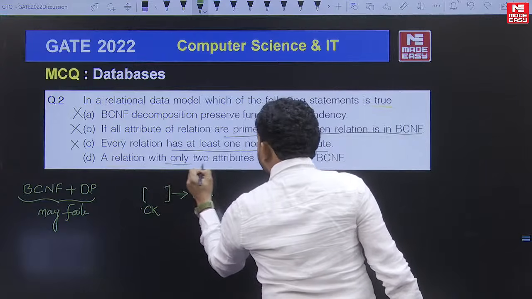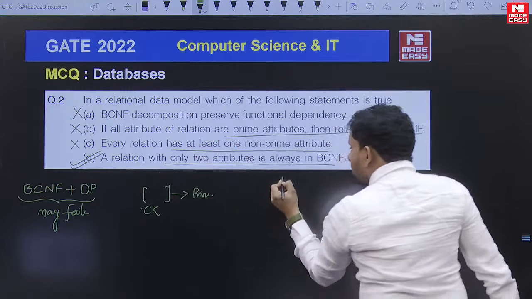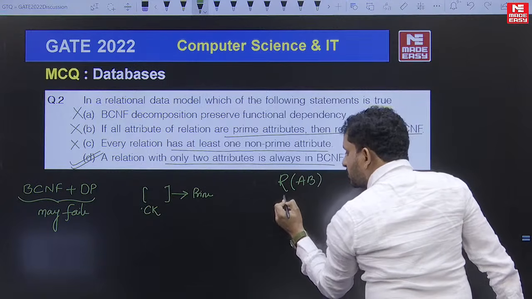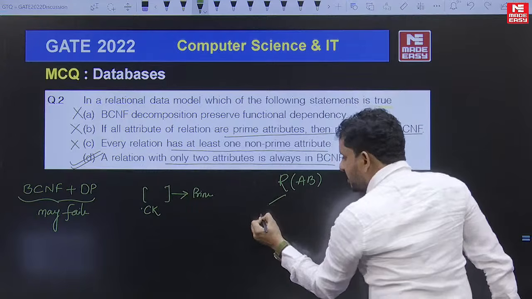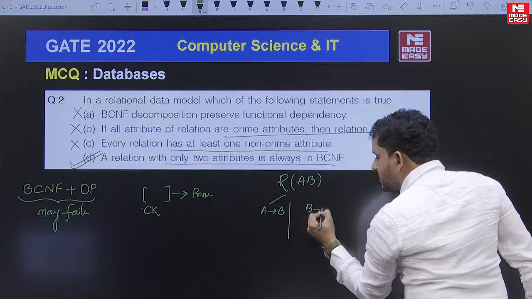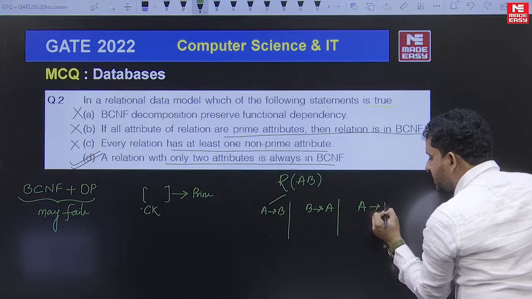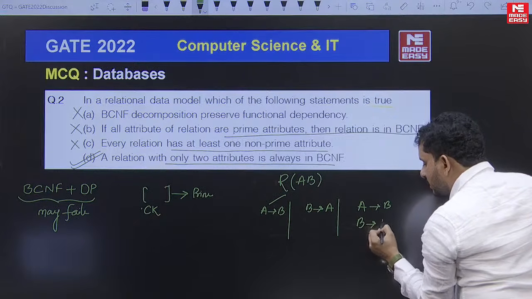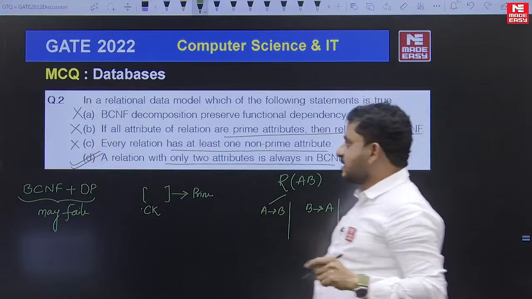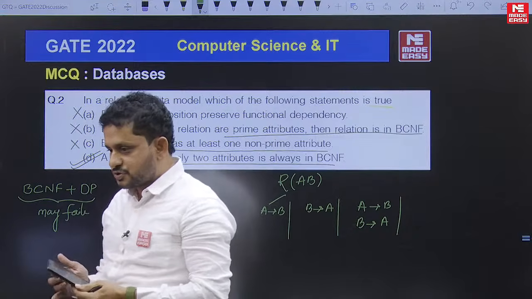A relation with only 2 attributes is always in BCNF is guaranteed true. Take a relation with 2 attributes A, B. Whatever FD we consider: A determines B, A is key, BCNF; B determines A, B is key, BCNF; A determines B and B determines A, both A and B are keys. If there is no non-trivial FD, it is also BCNF. So the answer to this question is D.